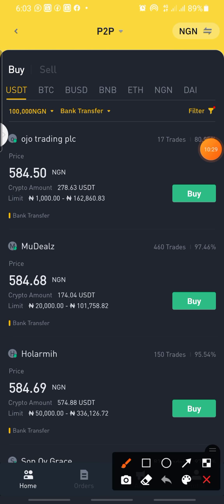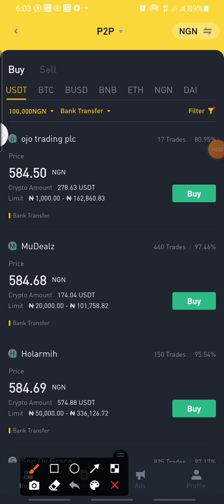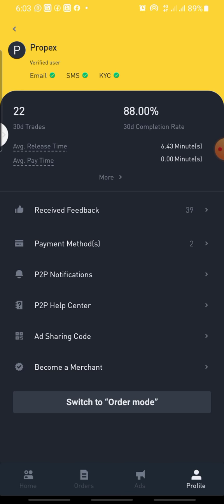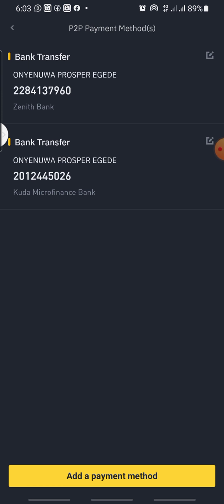You just come to this place, at this down part here, and click on your profile. If you click on it, you see different options. You will see payment method. You click on payment method, and you will see I have already added my bank account. I added two of my bank accounts, my Kuda bank and my Zenith bank.